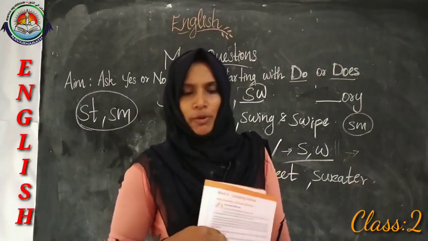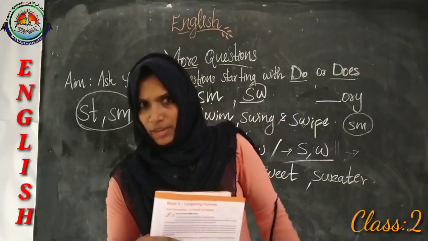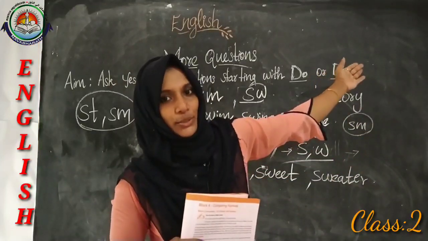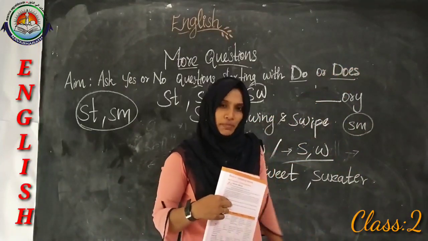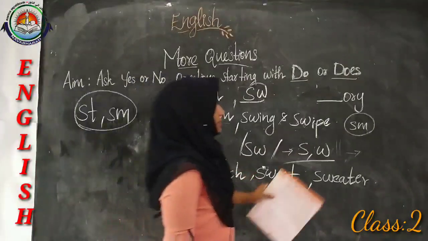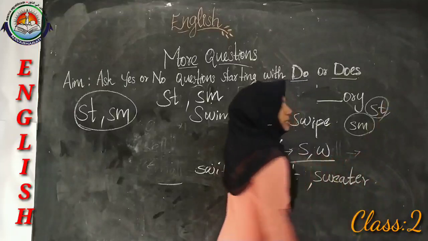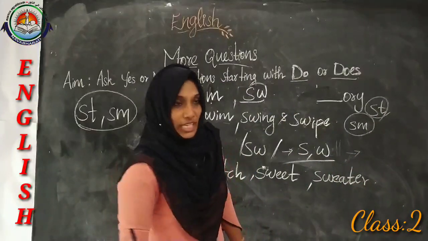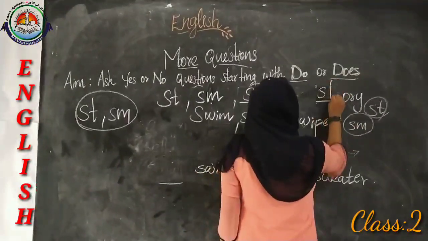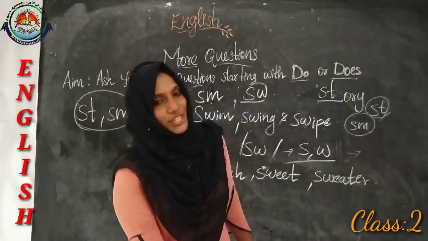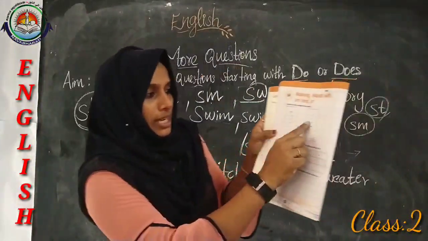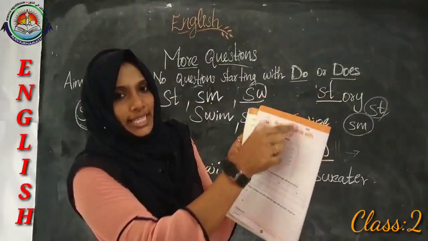Is there any proper meaning for that word? Have you heard this word? No, it is not a meaningful word. So here let's add ST. What will the word become? Yes, it will become a meaningful word. It is story. Like this, you have to complete this box.